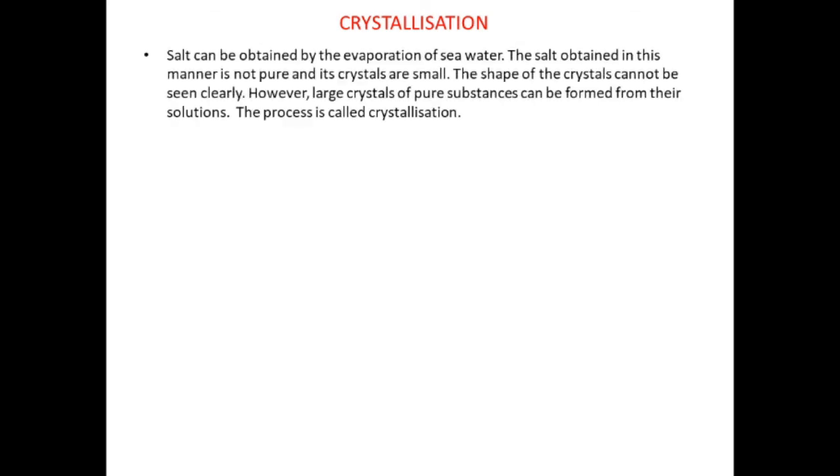Next process is crystallization. Salt can be obtained by the evaporation of seawater. The salt obtained in this manner is not pure and its crystals are small. The shape of the crystals cannot be seen clearly. However, large crystals of pure substances can be formed from their solutions, and that process is called crystallization. It is an example of a physical change.